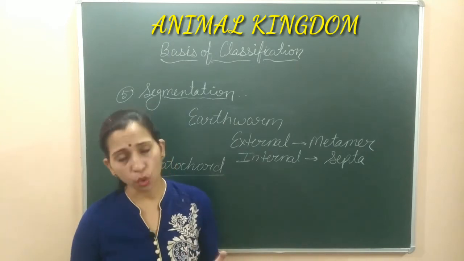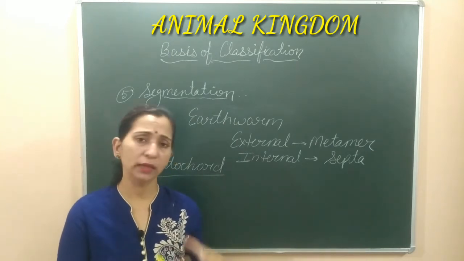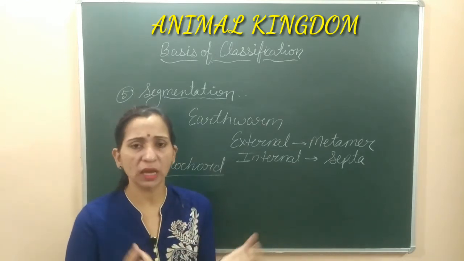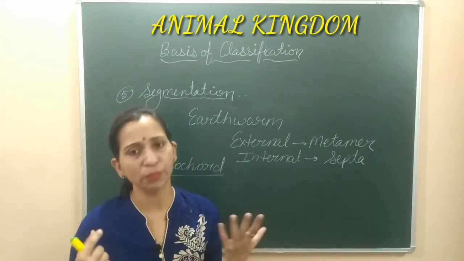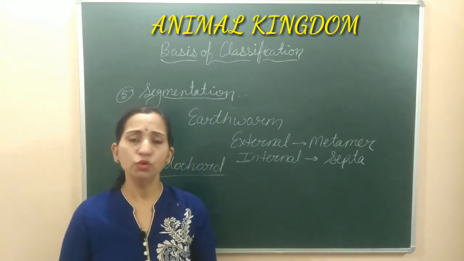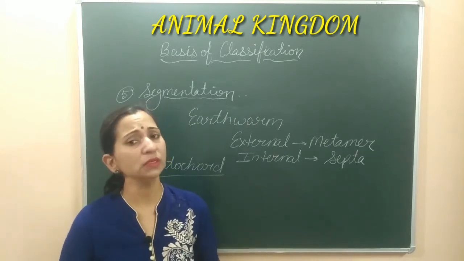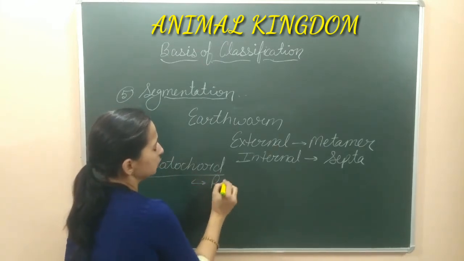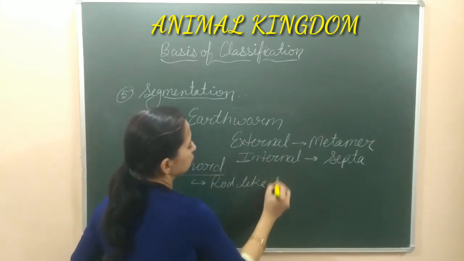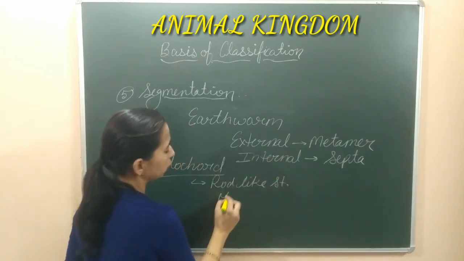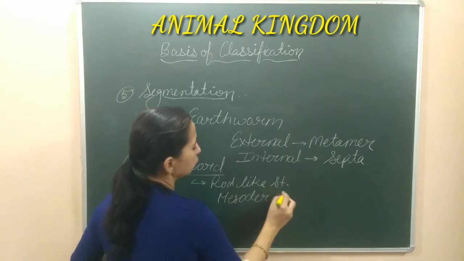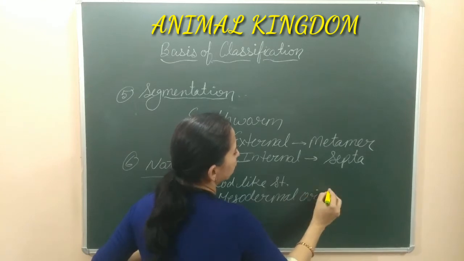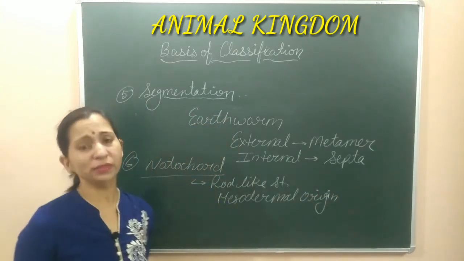and this rod-like structure is known as notochord. Some organisms have this notochord throughout their life and some have this notochord only for some of their life. कुछ life के कुछ time पे होती है या फिर embryonic stage में ही present होती है. And some do not have notochord at all. कुछ में notochord present नहीं भी होती. So on the basis of presence of this rod-like structure, it's a rod-like structure and it's of mesodermal origin. इसका जो origin होता है वो mesoderm से होता है, तो हम कह सकते हैं it's a mesodermal origin, rod-like structure है and it could be present or it could be absent.